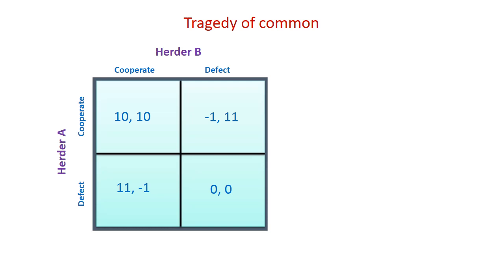Out of these four quadrants, which is likely to happen? If both of them cooperate, then each will get 10 and 10. If one person thinks that the other may cheat him, he may get -1. But instead, if both of them turn out to be cheaters, then both get 0, which is better than -1.